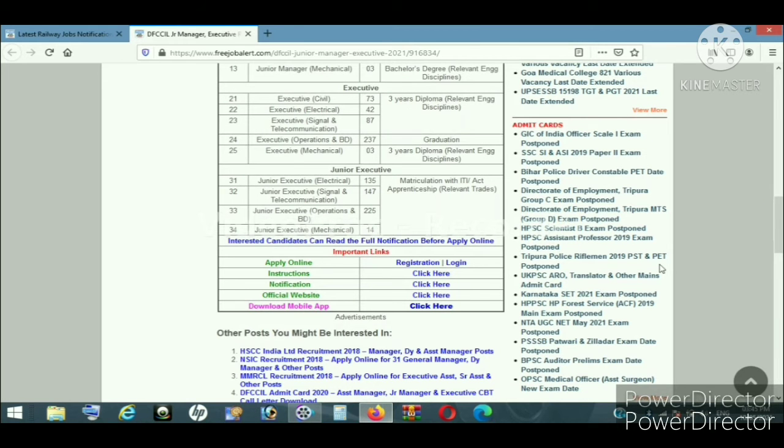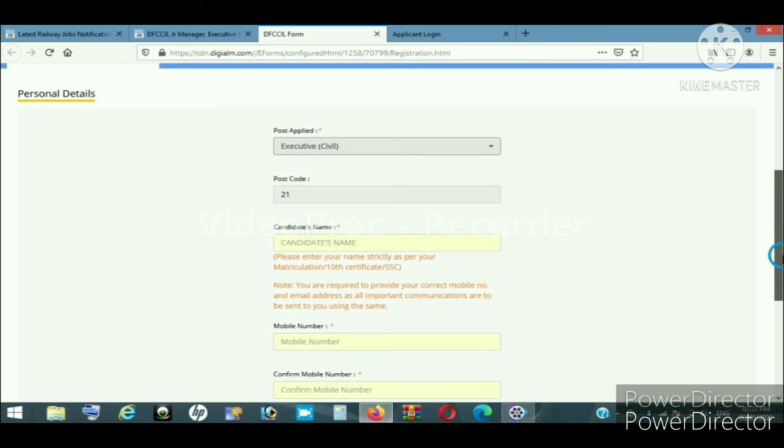Now click on registration. Now click on the post applied and select the post which you want to apply for, and after selecting the post, the post code will be automatically displayed. And next, candidate's name. Type the candidate's name as per your certificate. And now enter your mobile number and confirm your mobile number below.